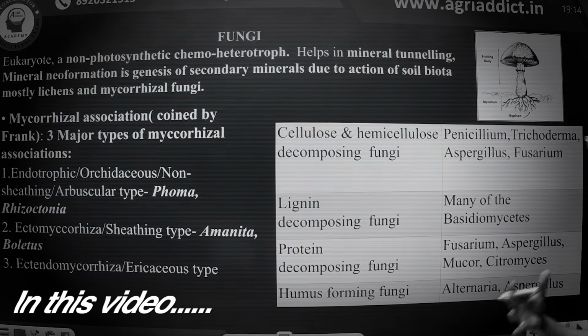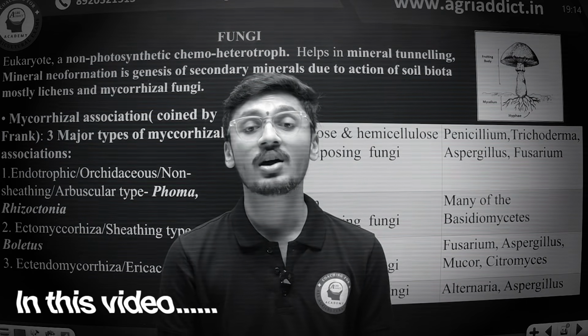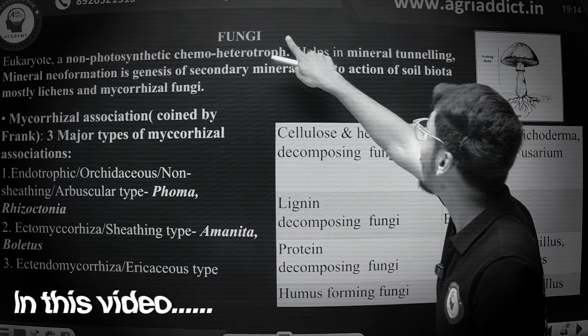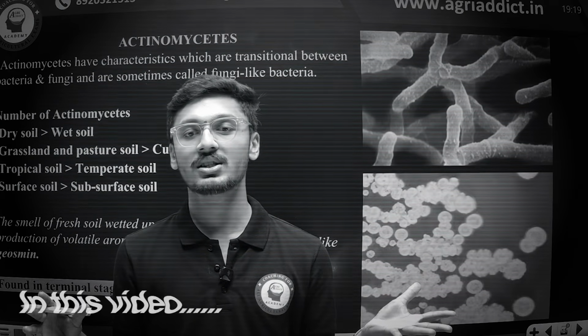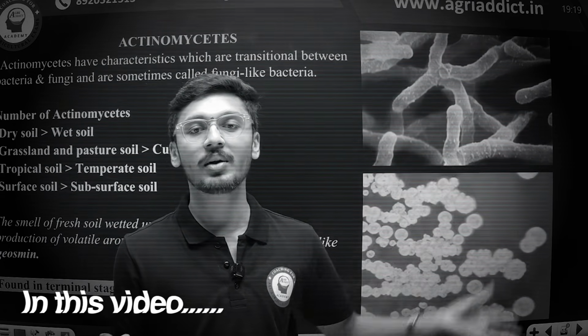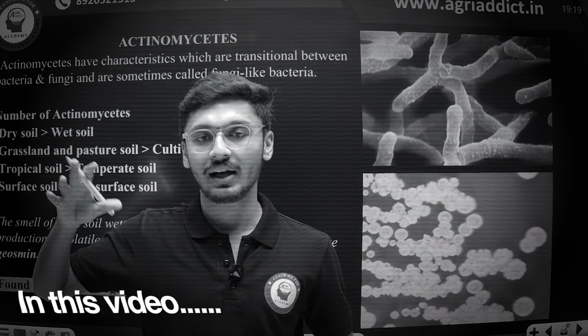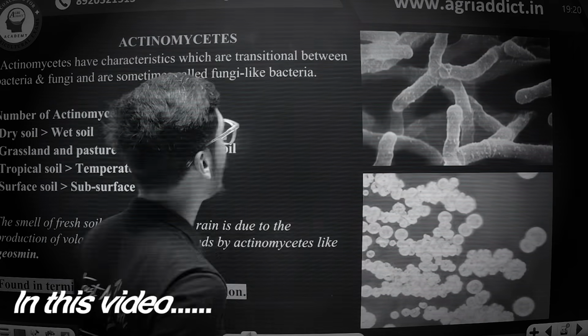We are now moving into fungi. Fungi are a eukaryotic, non-photosynthetic, chemoheterotrophic group of microorganisms which are playing a key role in mineral tunneling. Actinomycetes are the link between bacteria as well as fungi. They have a similar structural composition to fungi. आप यहाँ पे देख सकते हो कि आपको hyphal kind of structural element दिखने को मिलेगा actinomycetes में, but their characteristic properties, their acting properties are very similar to that of fungi. So they are transition between bacteria and fungi, and they are called fungi-like bacteria.